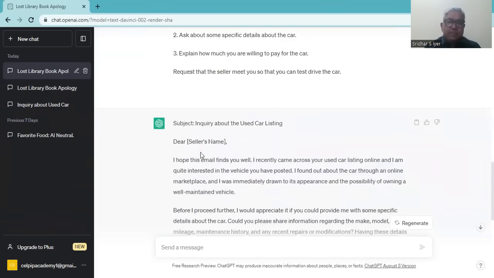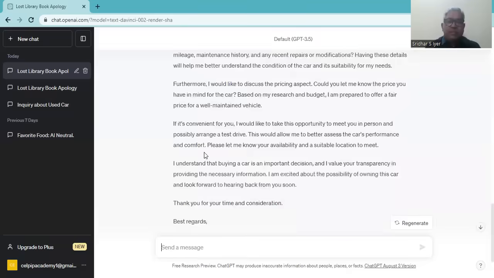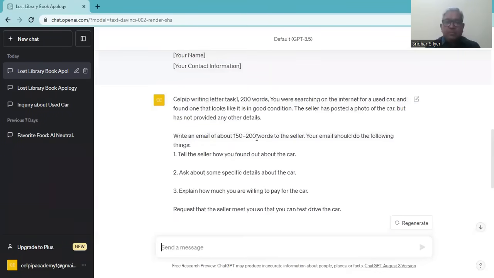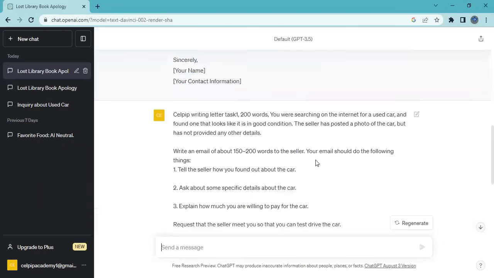Dear seller's name. So directly you have to respond to the seller by saying, dear sir or madam, because you do not even know the person, right? So you have to address it only in that way. But I think here what is given is you're searching on the internet for a used car, and found one that looks like it is in good condition.